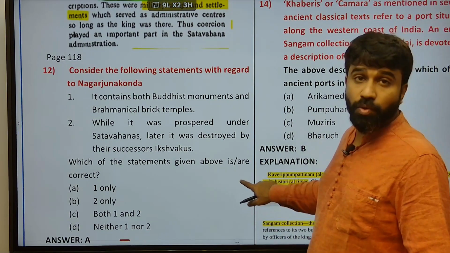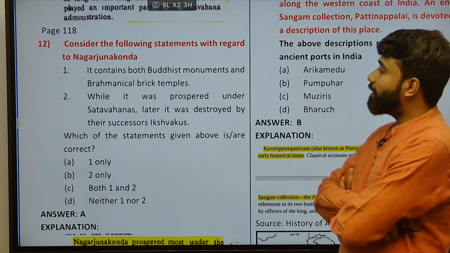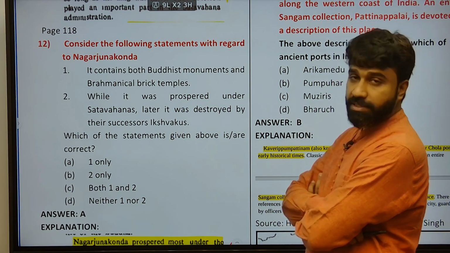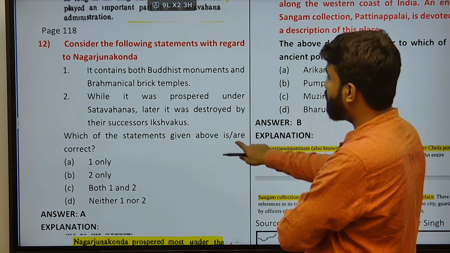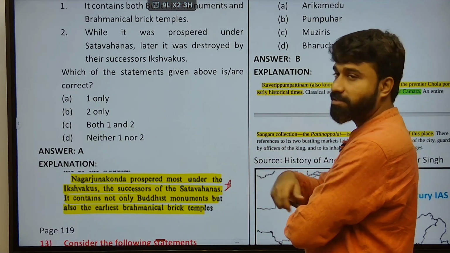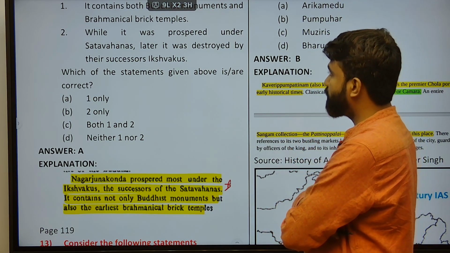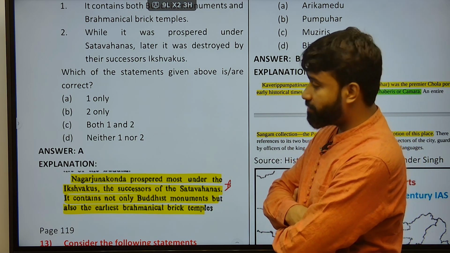Next, the question is about Nagarjuna Konda. Consider the following statement: it contains both Buddhist monuments and Brahminical brick temples, and while it prospered under the Satavahanas, it was later destroyed by their successors, the Ikshvakus. That is absolutely wrong. The Ikshvakus did not destroy such a marvel which emerged during the period of the Satavahanas.